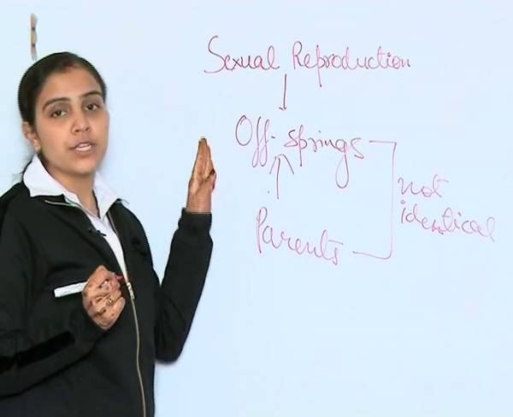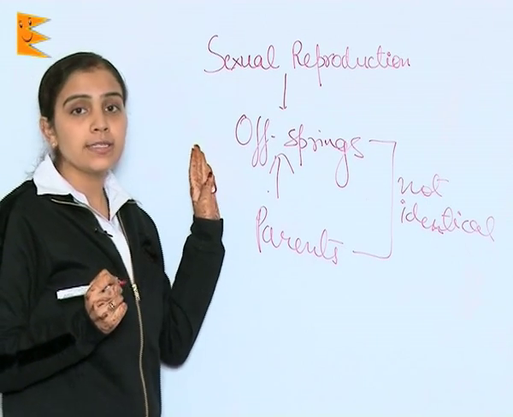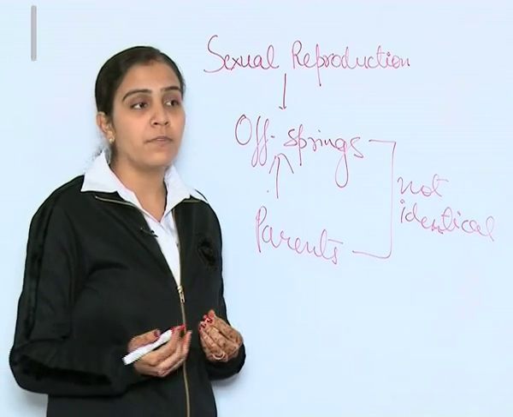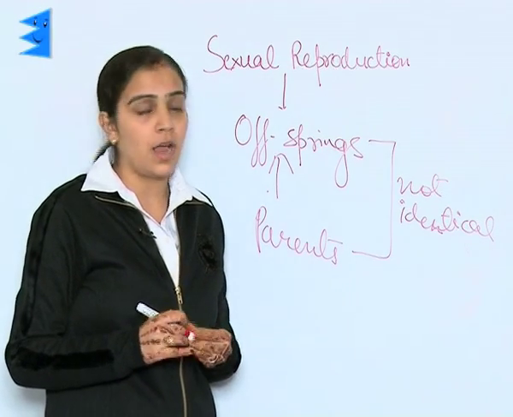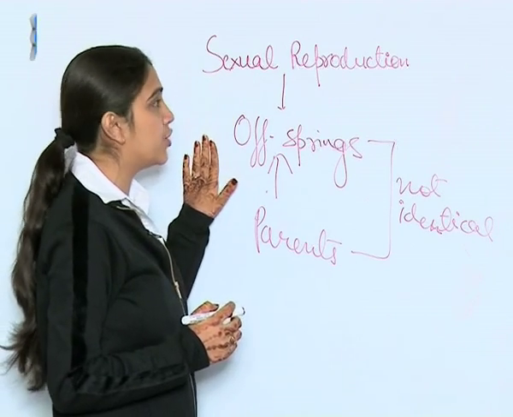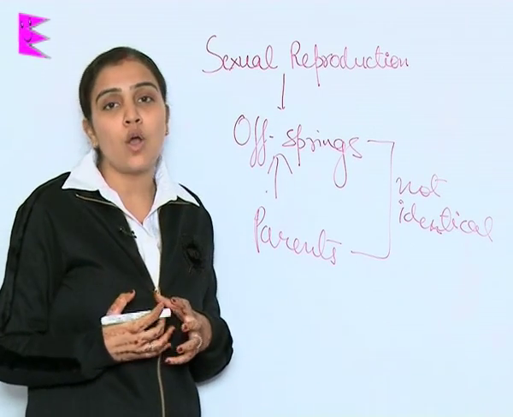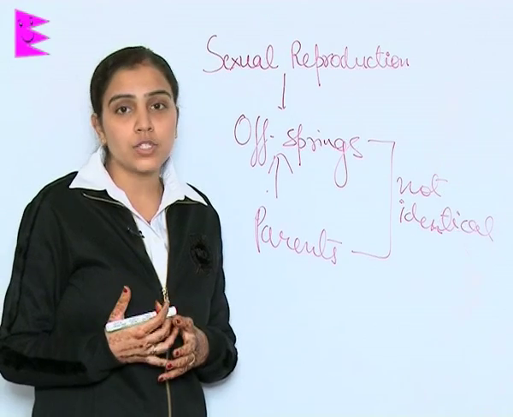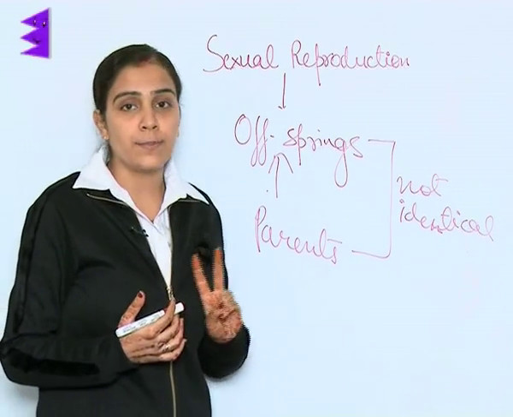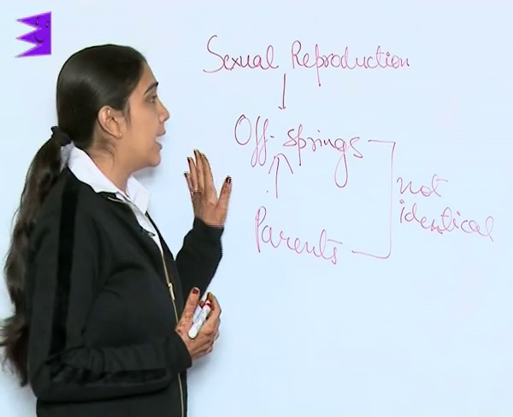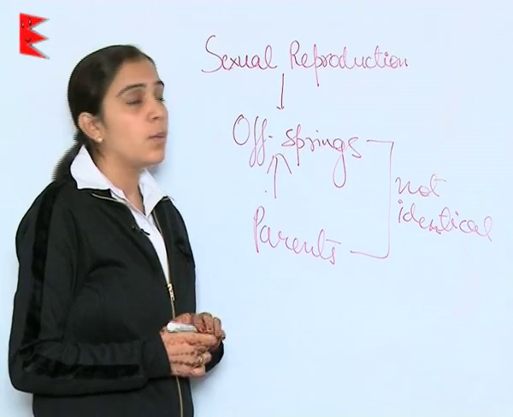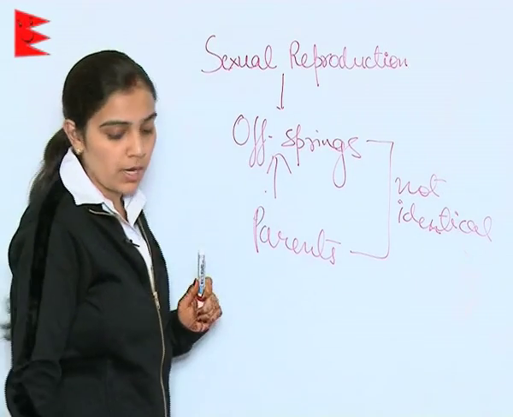The process of sexual reproduction is common amongst the various organisms present around. The physiological process may change as the complexity of the organism, the body structure may change, but the formation of two types of gametes and their fusion is seen amongst every organism which is undergoing sexual reproduction.